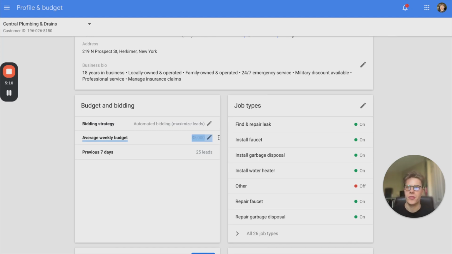It's inconsistent, right? So we usually try and put a really high weekly budget to tell Google, hey, we really want this, so please push our ads. And then of course you can see how many leads they've had the last 7 days. So they've had 25 leads in the last 7 days. Our weekly budget is this. Again, doesn't mean we've actually spent that much. And then our bidding strategy is always going to be automated bidding.